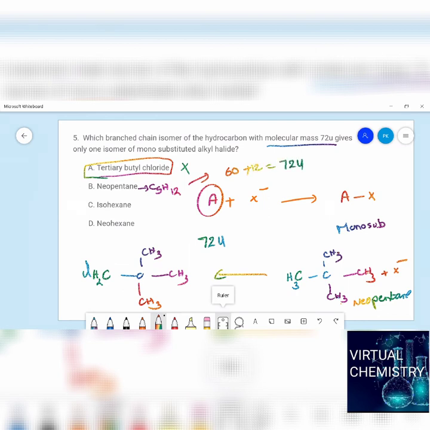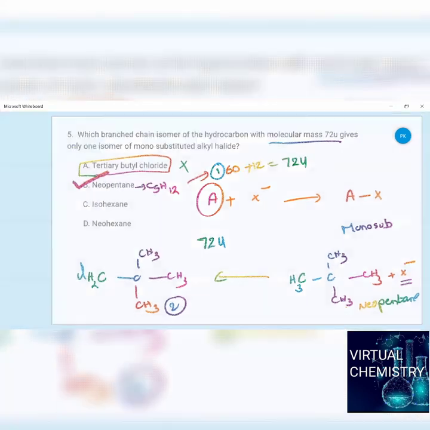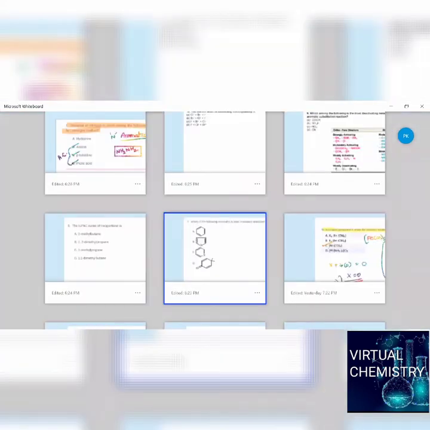Both conditions are satisfied. First, it has a molecular mass of 72 units. Second, it gives only a monosubstituted alkyl halide when treated with a halide. Clear, students? So that's why the correct answer is neopentane. Okay, students. Next, let us move to the next question.